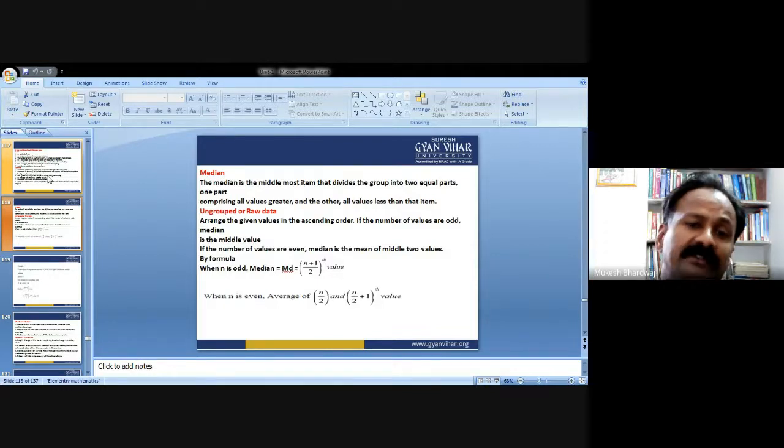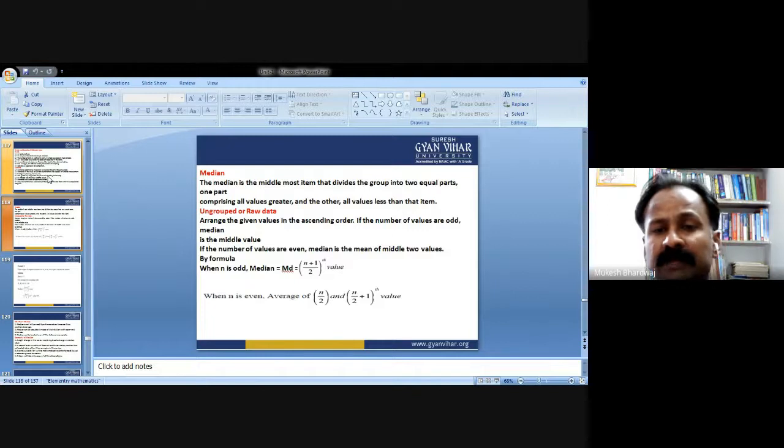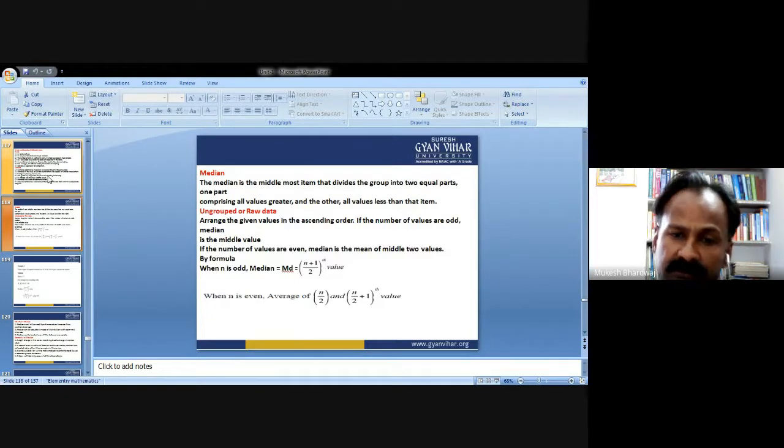When n is odd, the median is given by the (n plus 1) by 2 th value. And when n is even, take the average of the n by 2 and n by 2 plus 1 terms, and that will give the median.